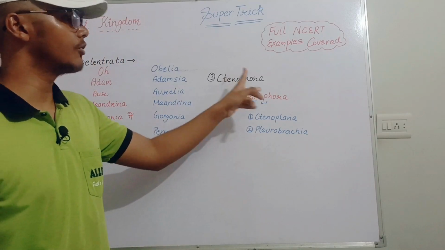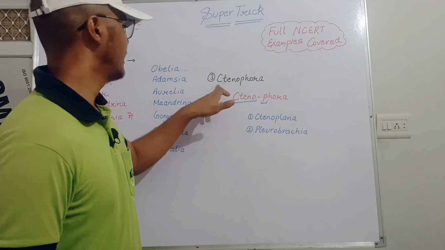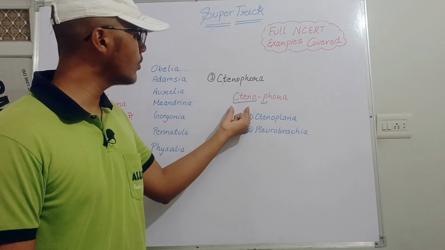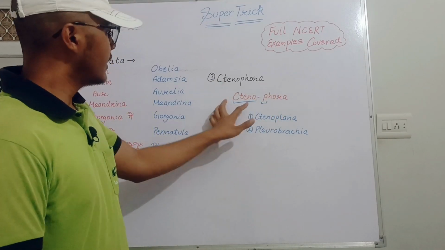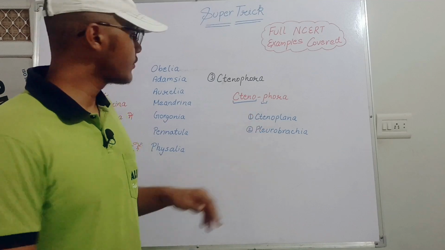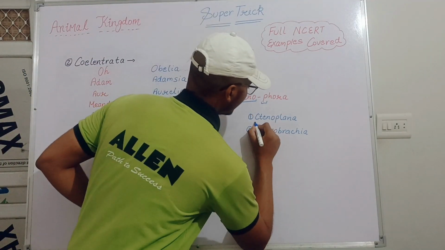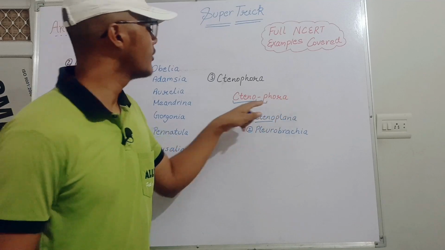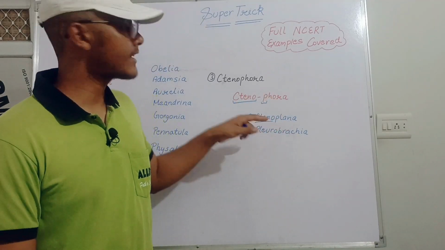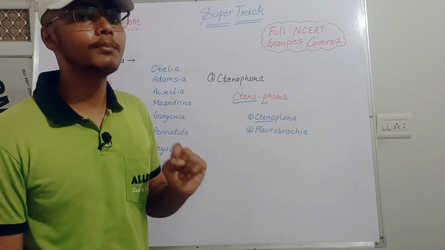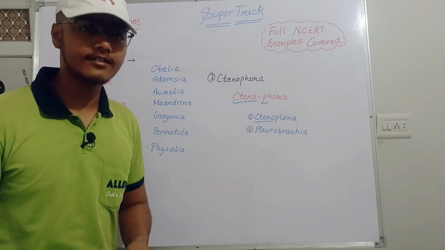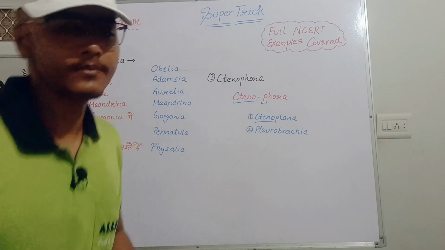Now let's move to Ctenophora, which is very simple. The word is Ctenophora, and we separate it into Cteno and Phora. In the first part we use Cteno, so the example will be Ctenoplana. Next is Phora, which starts with the letter P, which means the other example of the Ctenophora will also start with P, and that is Pleurobrachia. So that's our trick. Now let's move toward the Platyhelminthes, Aschelminthes, and other phyla as well.